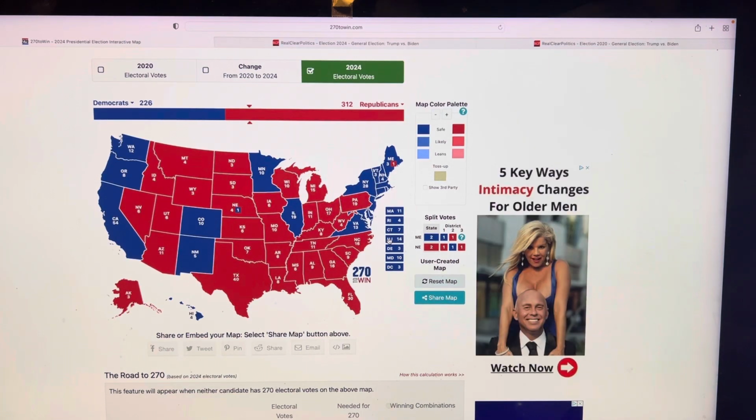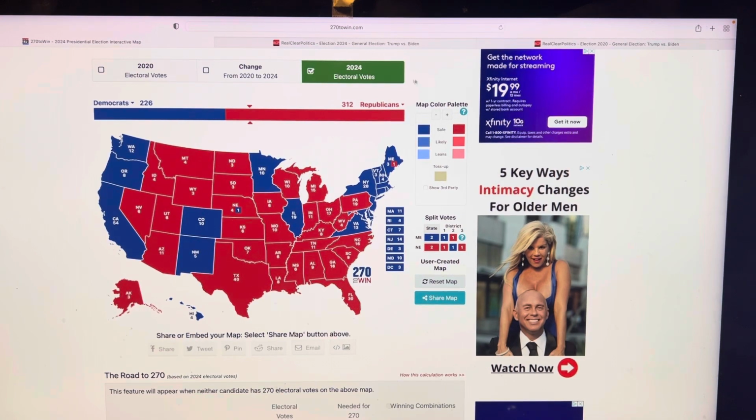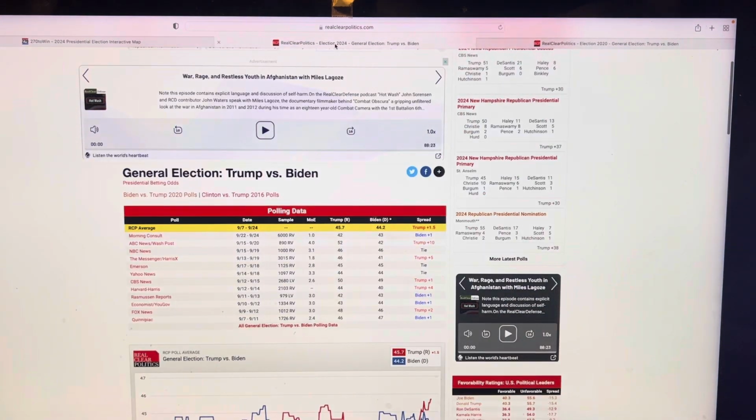Now, do I think the results are going to be similar to this? No. I don't think people are that bright. Why are the polls more in favor of Trump? Well, Biden is a bad president. I'll have to admit that. He's not a good president, folks.